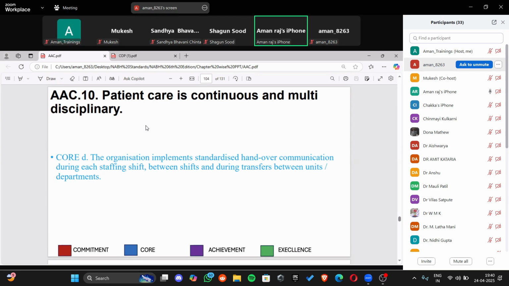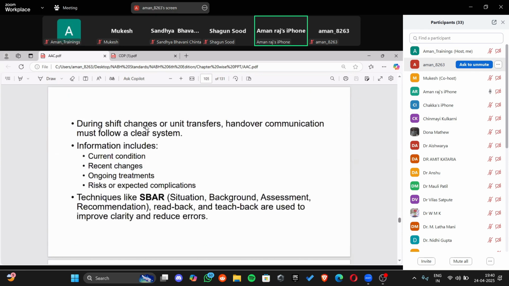So basically what should be done to avoid any kind of medical negligence, any kind of untoward event happening to the patient? We should have a standardized handover communication, right? So the standardized handover communication is to be done at the time of changing shift and the transfer between units, right? Now the next question is what should be there in the standardized handover communication.